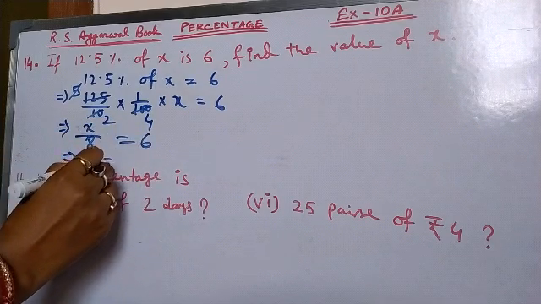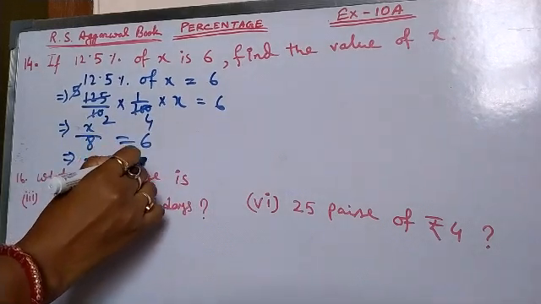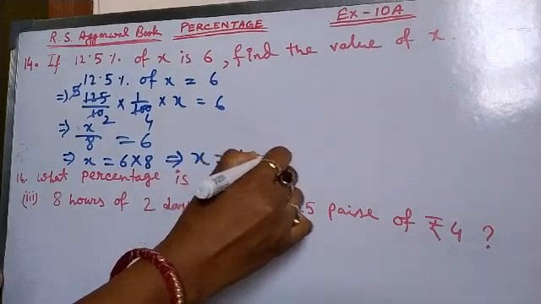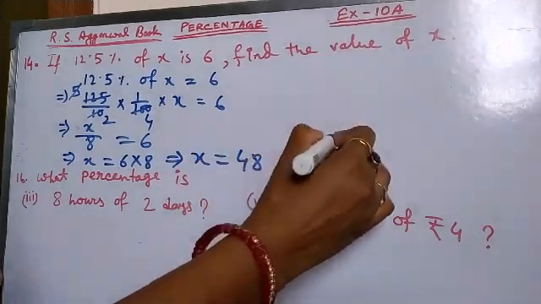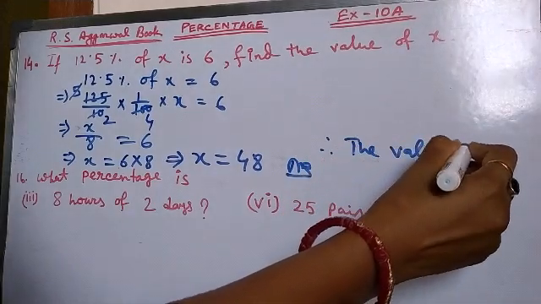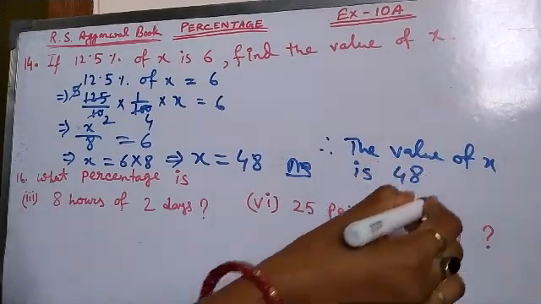Then x equal to 6 into 8 implies x equal to 48. This is the answer. Therefore, the value of x is 48.